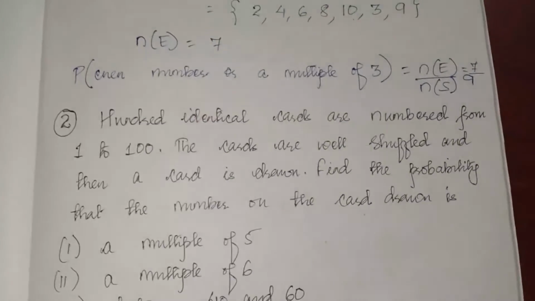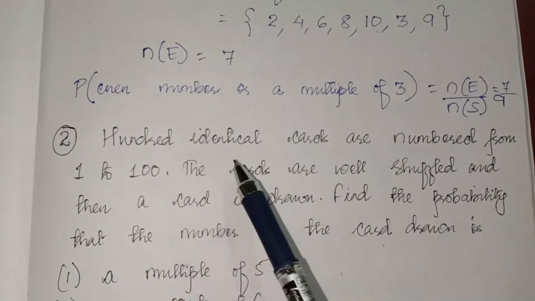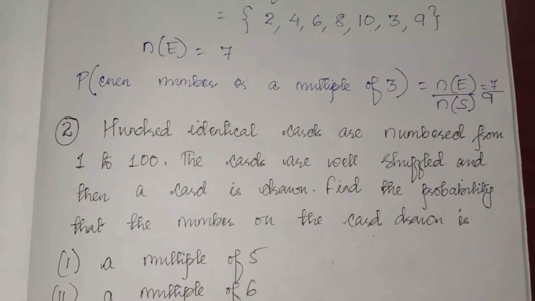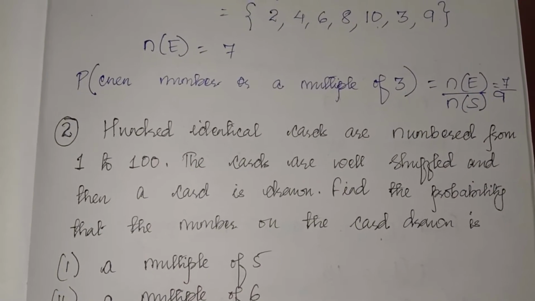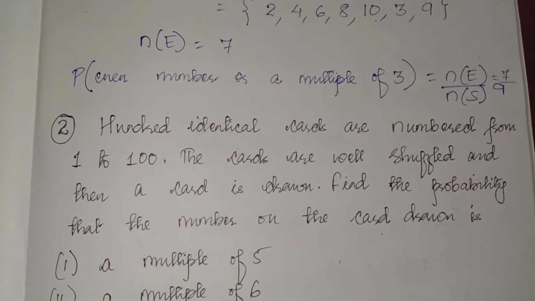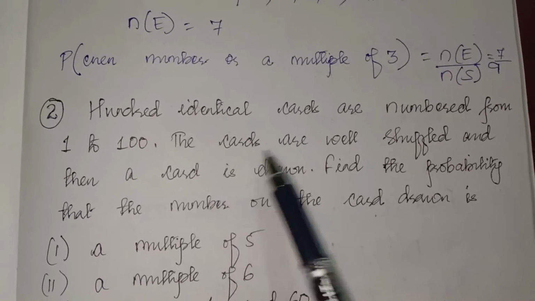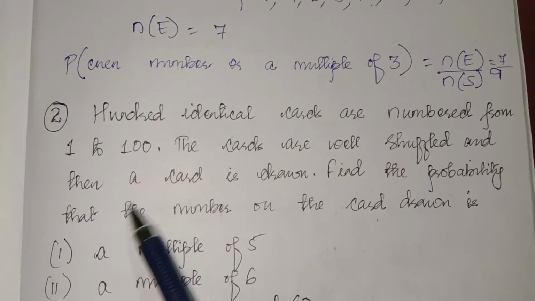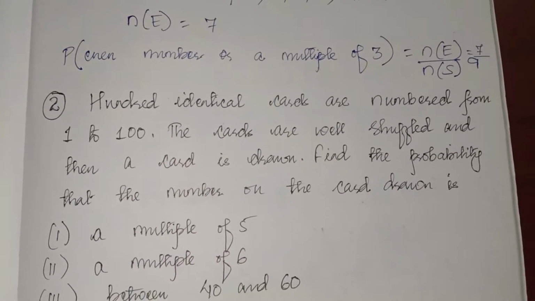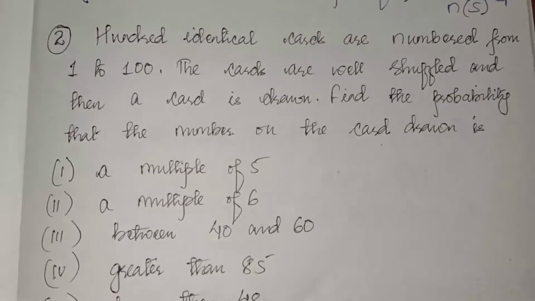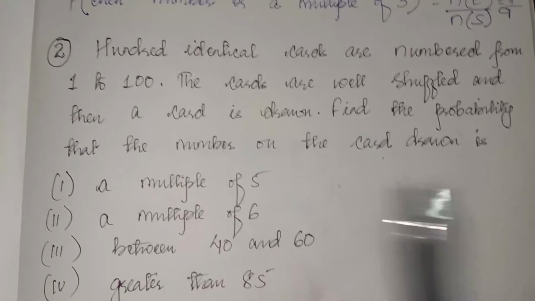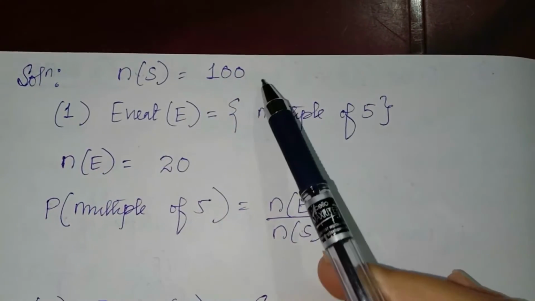Now the next question is number 2. 100 identical cards are numbered from 1 to 100. We will not write all the numbers. So here are 100 cards, so number of samples is 100. The cards are well shuffled and then a card is drawn randomly. What is the probability that the card drawn is a multiple of 5? So here NS is 100.